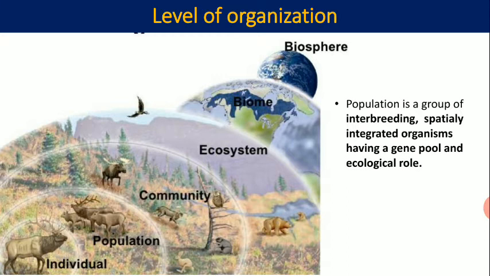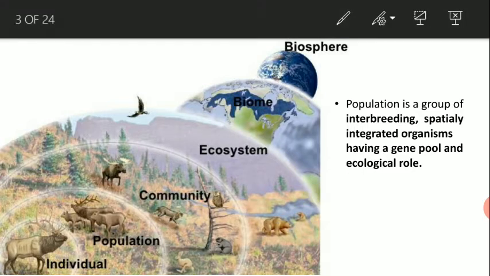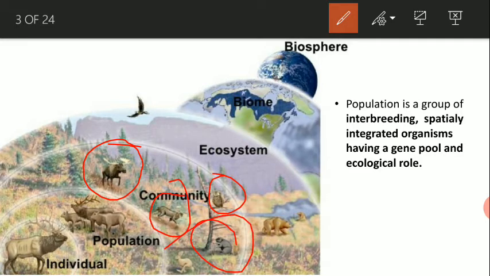Now, level of organization. In the biosphere, organisms are present in such a way. Let's see the diagram. The first one is the individual, and many individuals of the same species form the population. Many populations form the community, and many communities along with their abiotic factors form the ecosystem. Many ecosystems form the biomes and many biomes form the biosphere.